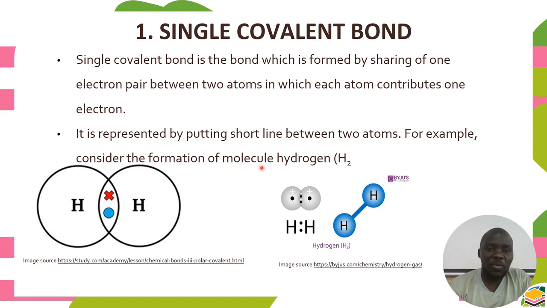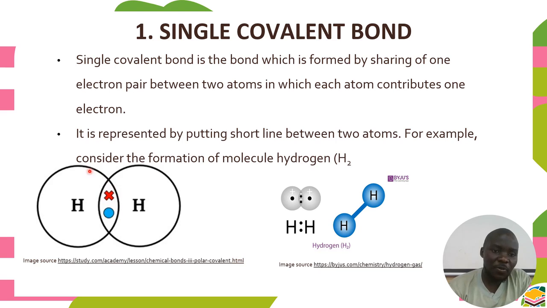Consider the formation of the molecule of hydrogen. We have hydrogen here. This one has an electron in the outermost shell. This one also has a single electron in the outermost shell. But for them to be stable, they are supposed to have 2 electrons. That's why this one shares 1, and this one also shares 1. The overlap is where they intersect.